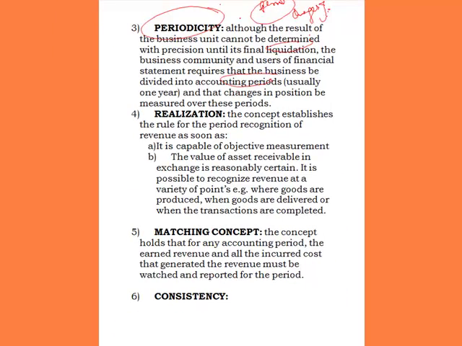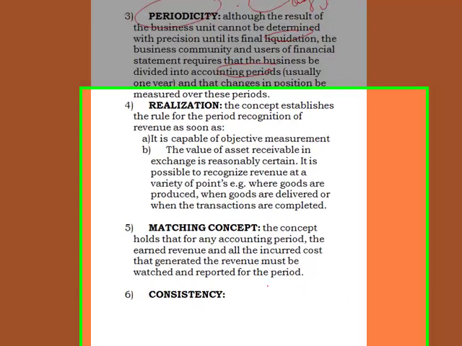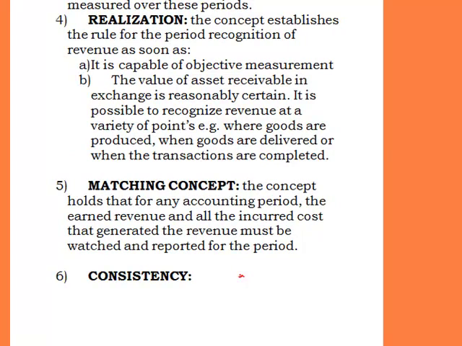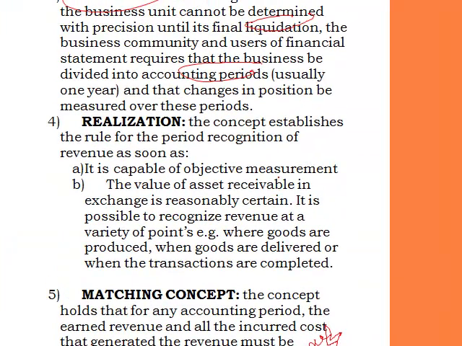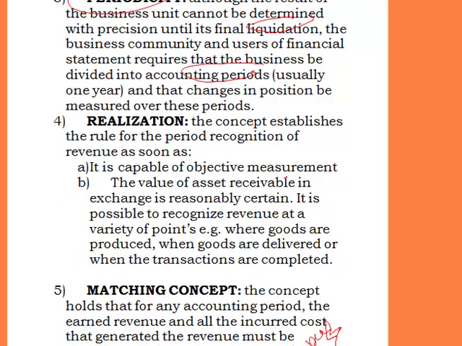Now, the period they adopt in Nigeria, which is internationally adopted, is 1st January to 31st December. This is the period in which the profitability or otherwise of the business is determined, and the worth of the business is determined. So the life of the business is divided into periods, usually a year, that's what is in vogue. At the end of each period, the changes in position of the business should be measured over this period.